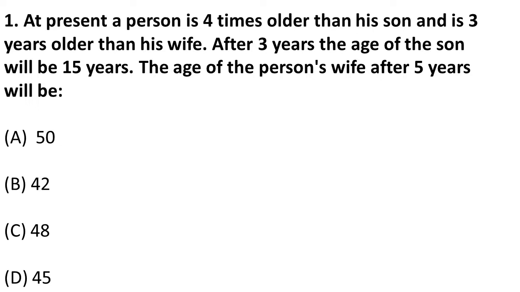So at present, the person's age is 4 times that of his son. And after 3 years, his son's age will be 15 years. So at this stage, the son's age is 12 years. So you multiply it by 4, so it will be 48. Now today the person's age is 48, and after 5 years it will be 53, and wife is 3 years younger to the husband or the person. So you can deduce the age, it is 50.